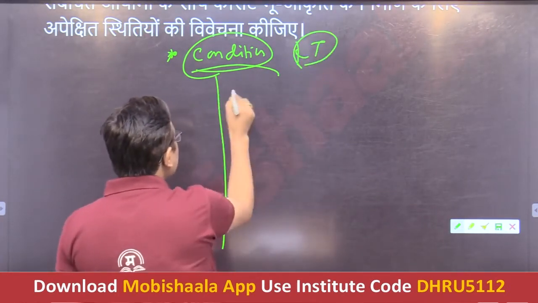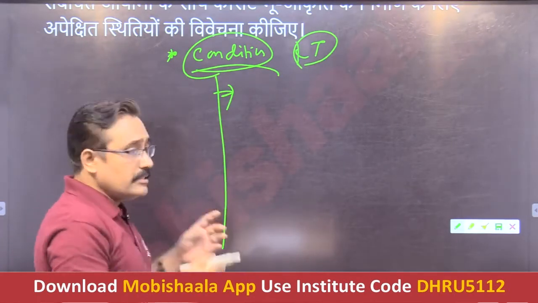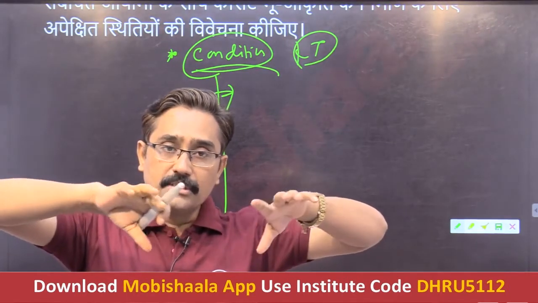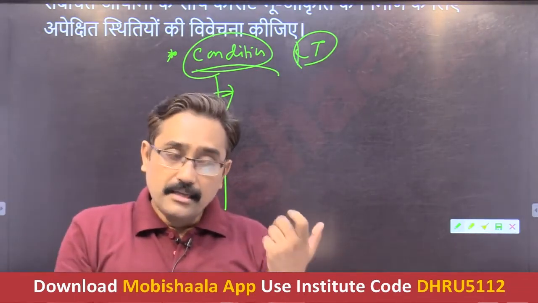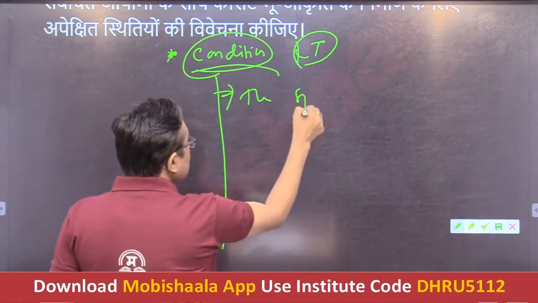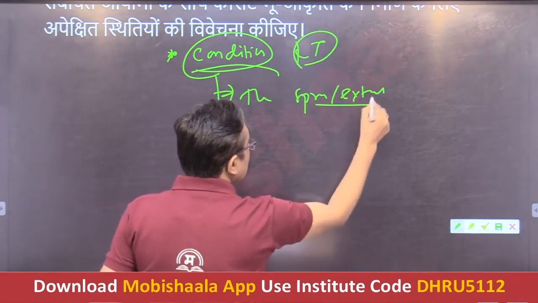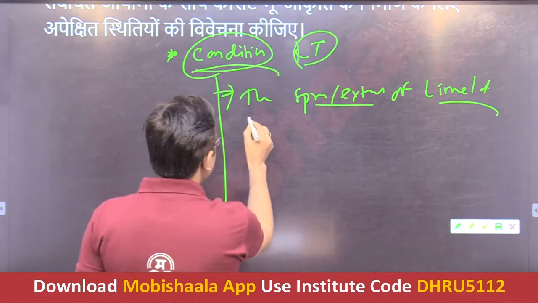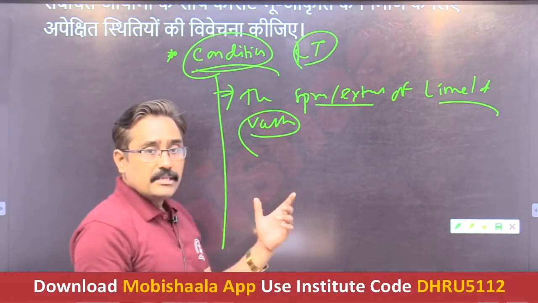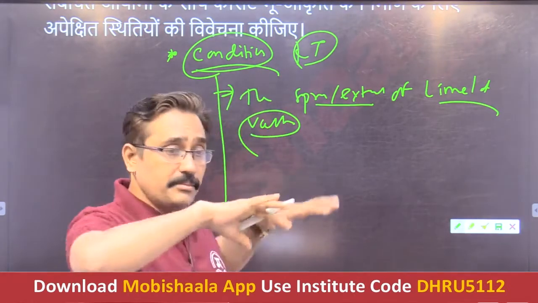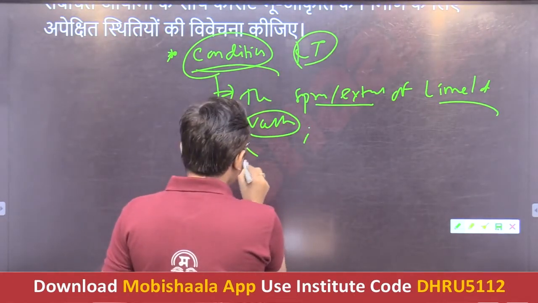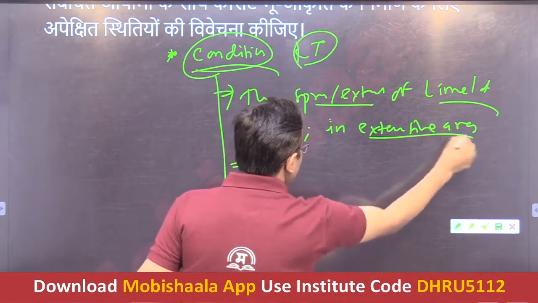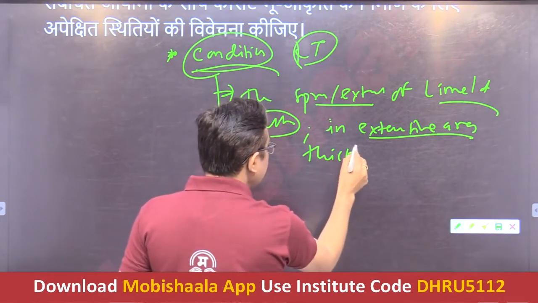So what will we mention here? There are some bullet points. The very first requirement is that there should be extensive limestone areas, the spread or the extent of limestone or dolomite should be vastly present in extensive areas, and it should be thickly bedded.